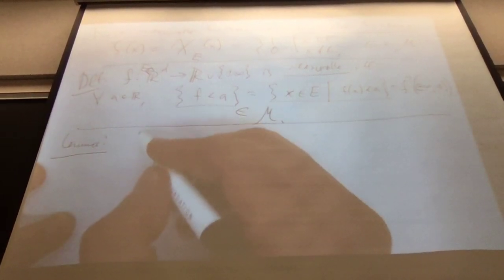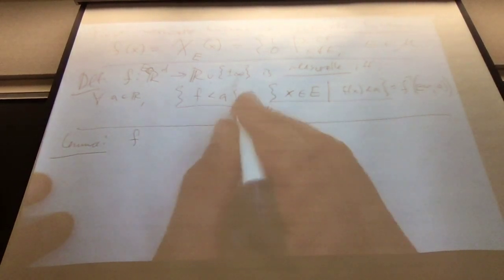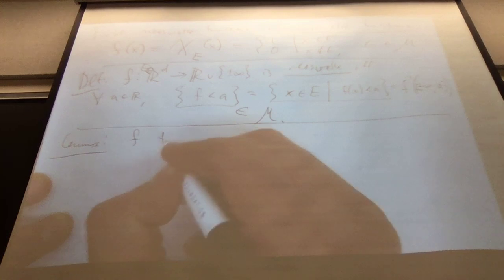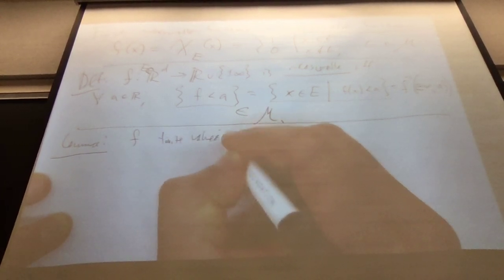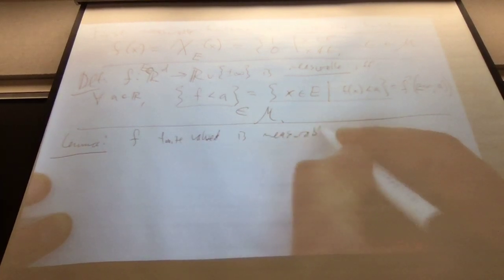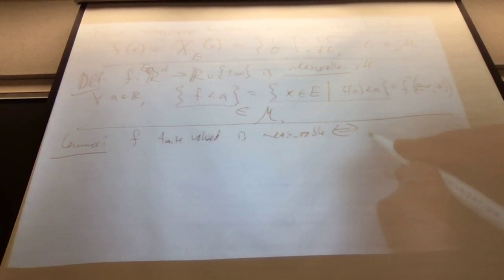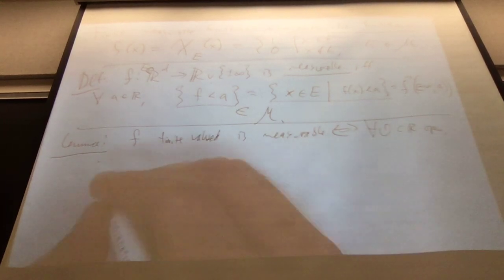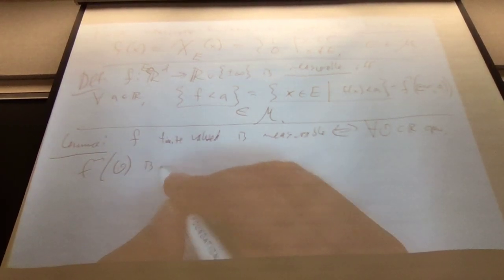Lemma. A function f, let me immediately remove this issue of plus minus infinity, which is finite valued, is measurable if and only if, let's do it one step at a time, for every open set the inverse image of that open set is measurable.